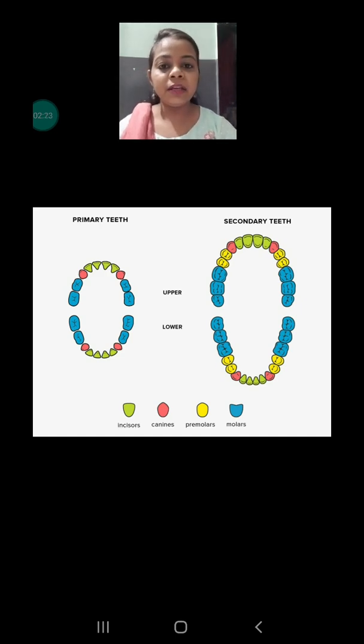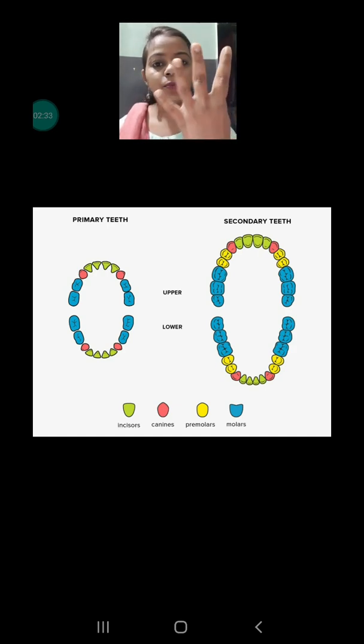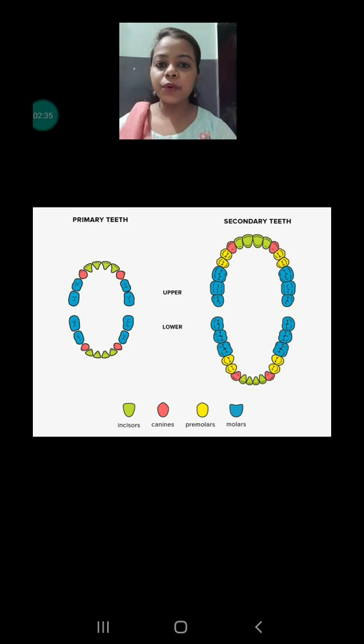What is happening between the age of 18 to 25? Between 18 to 25, adults start growing 4 more teeth, and those are the wisdom teeth. Wisdom teeth in the lower jaw on this side and on this side, and 2 on the upper. So the total number of wisdom teeth is 4.